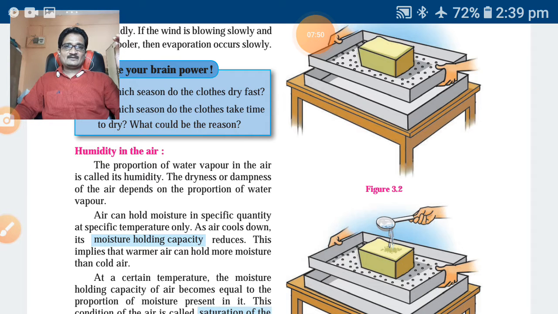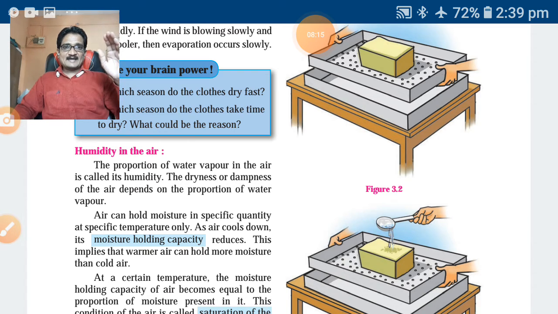Air can hold moisture in a specific quantity at a specific temperature only. When there is a specific temperature, the air has a specific moisture holding capacity.